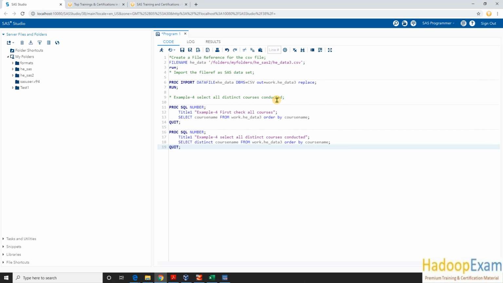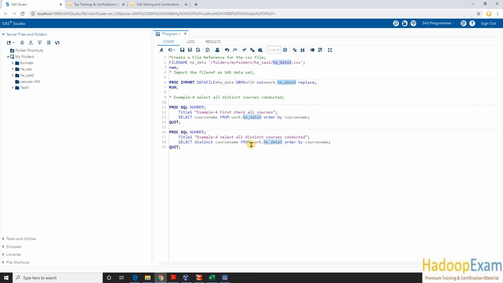So here now is a different file, hedata3.csv. You have to put it in a different location. So you learn how to put data in different locations. I have kept every file in a different location, so you need to manually go there and put the file there. In the same way, we will be creating the table named hedata3.